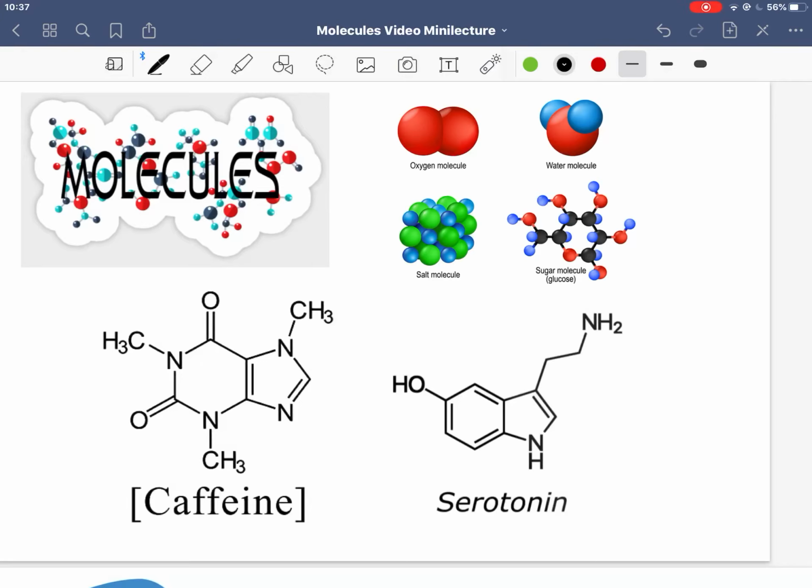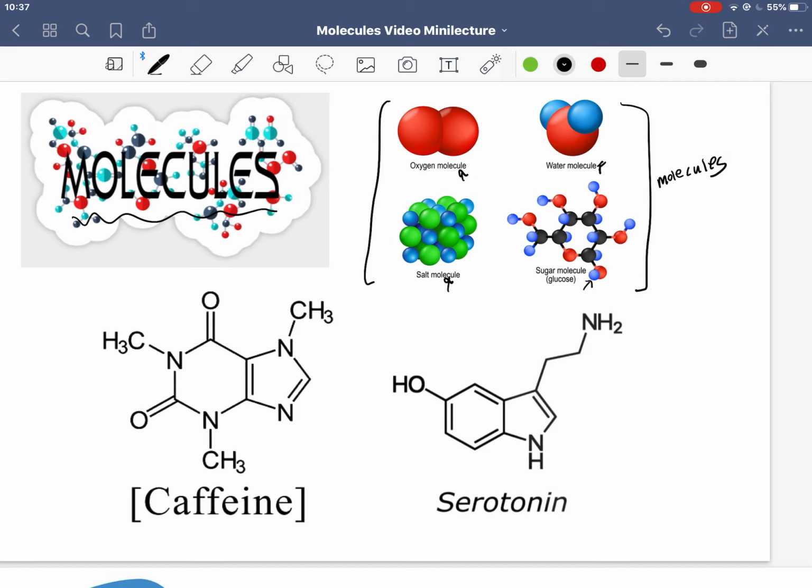Hello, today we're going to be talking a little bit about molecules. Have you heard the word molecule before? Maybe in a science class. Have you heard of oxygen or water or salt or sugar? I'm going to guess that yes, you probably have. And so if you have, these are molecules that you've interacted with. These are actually molecules that are essential for keeping us alive.